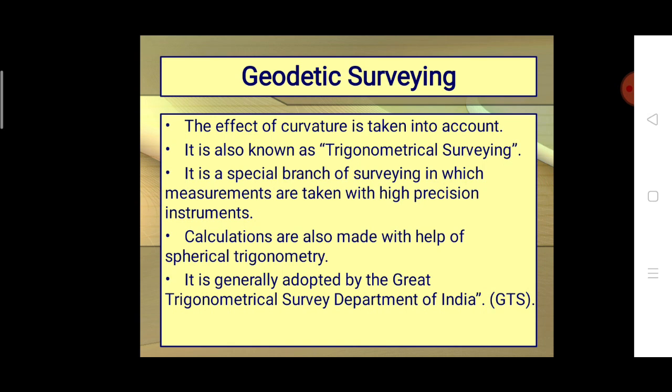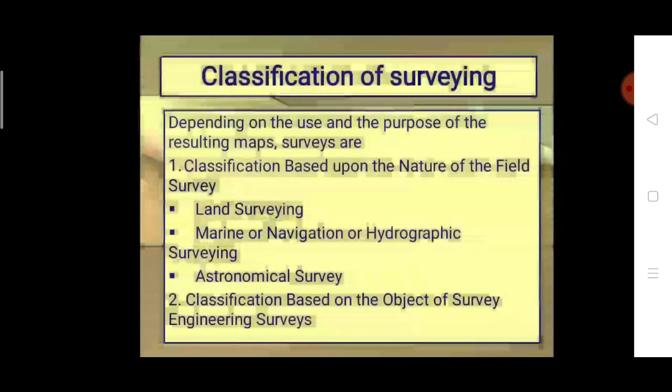If you ask why we need to consider this kind of curvature, it is for getting high precision accuracy, or high precision dimension. This is coming under trigonometrical surveying. It is already adopted by the Great Trigonometrical Survey Department of India, GTS. Okay. So next one, classification.